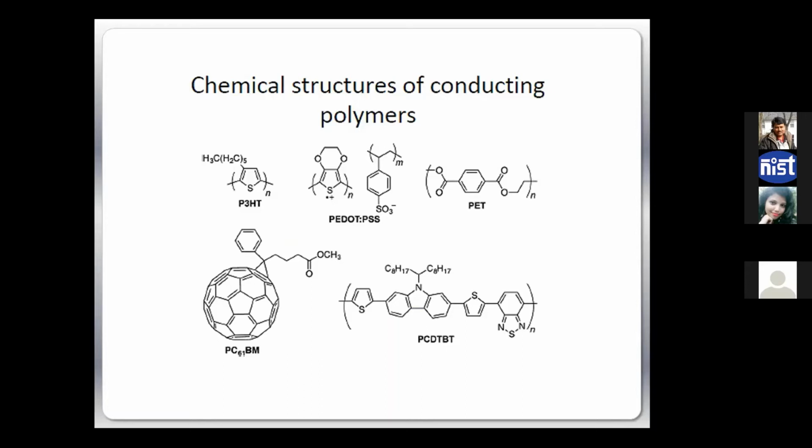Nowadays, we have many advanced chemistry and chemical molecules and all these polymers available. But the conjugation that I was talking about, you can see here. Suppose we are talking about this material. You see, you start from here.